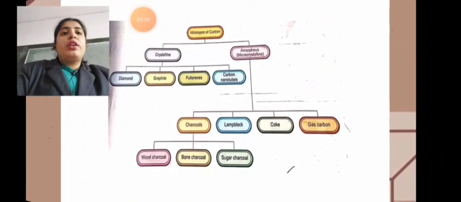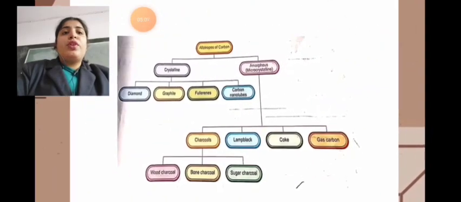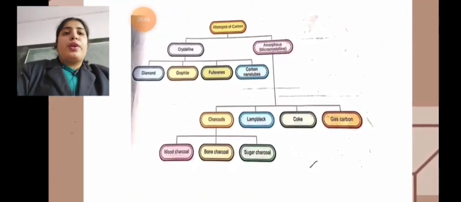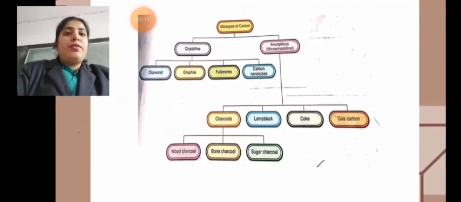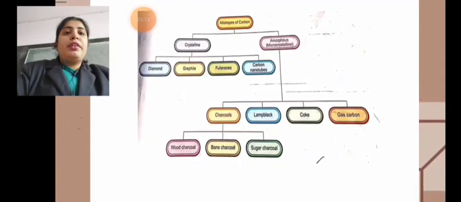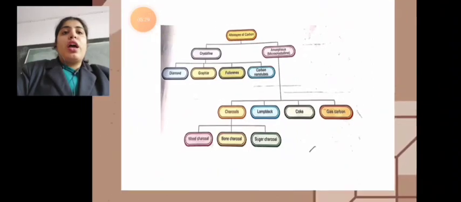It exists in crystalline form as well as in amorphous form. In crystalline form, it exists as diamond, graphite, fullerenes and carbon nanotubes. And in amorphous form, it exists as charcoal, lamp black, coke and gas carbon. In this chapter we are going to study wood charcoal, bone charcoal and sugar charcoal as well.